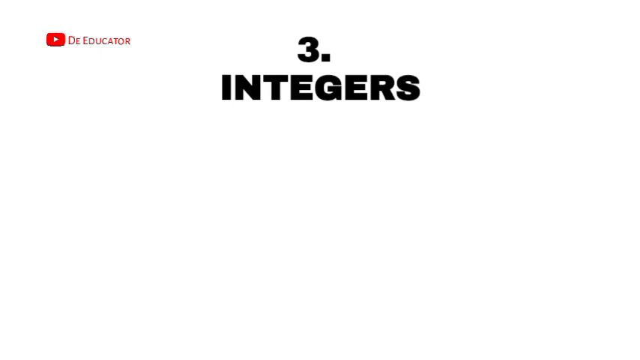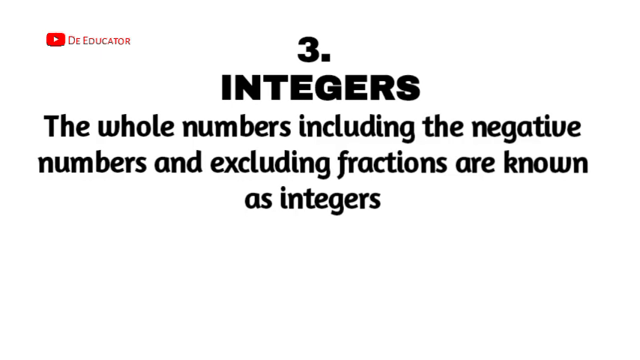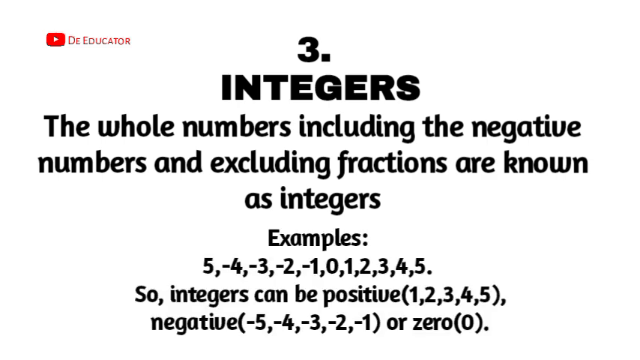The next type of number I'll be looking at are integers. So what are integers? They are whole numbers including negative numbers. Remember, whole numbers did not include negative numbers, but now integers are whole numbers that include negative numbers. Because integers are whole numbers, they don't include fractions. There's no fraction in integers, but they can include negative numbers.